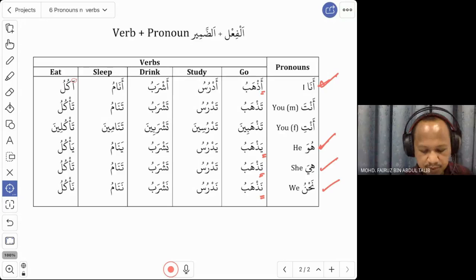And the last verb is akulu just now. Akulu, yakulu, takulu. So now you change to na.